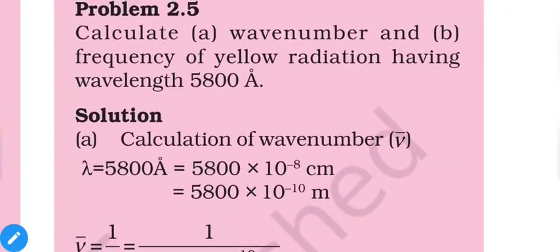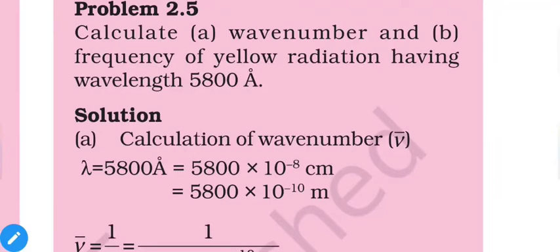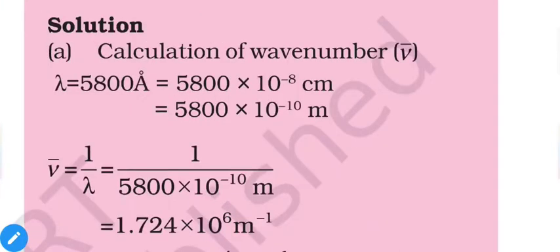Last one: calculate first the wave number and second the frequency of yellow radiation having wavelength 5800 angstrom. So first we have to convert it into a common unit which can be used by us. 1 angstrom is equal to 10 raised to minus 8 centimeters, or 10 raised to minus 10 meters.